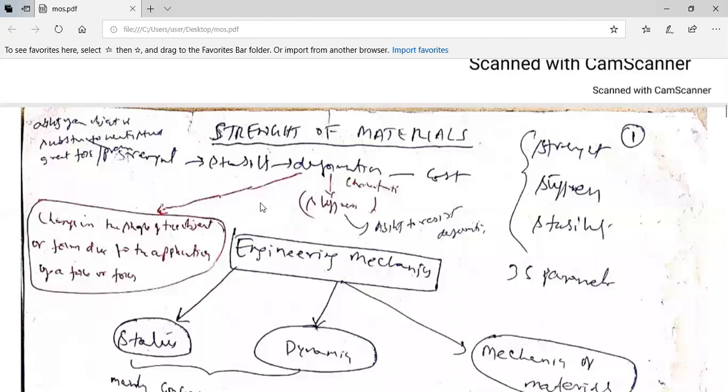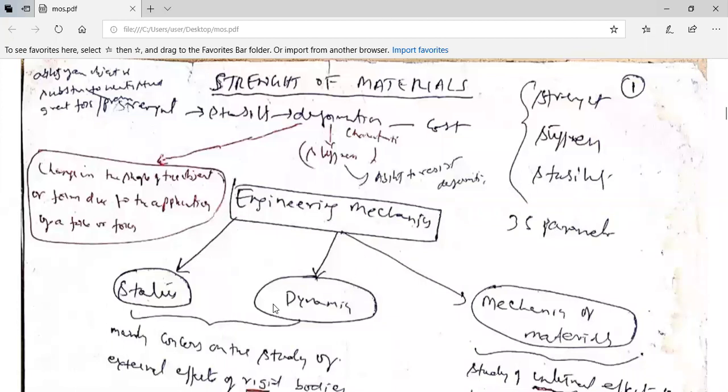It depends upon 4 factors: strength, stability, deformation, and cost. These 4 things are to be kept in mind whenever you build a structure or a machine, or do an analysis.